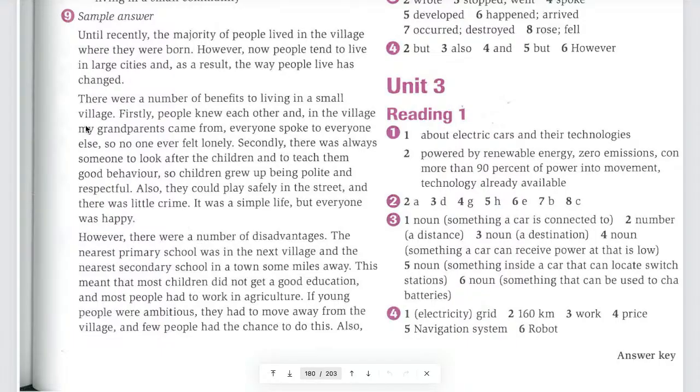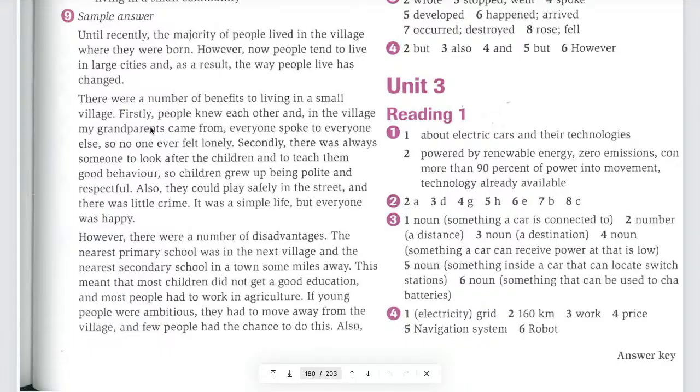Why did he write my grandparents? Because the question asked you to give examples based on your knowledge and experience, right? So that means your own knowledge and experience. So that's why he mentioned my grandparents, because that is based on his experience and knowledge. Do you understand? So he gave one example. In the village my grandparents came from, so that he's giving an example of that to prove the point that people knew each other. Okay? In the village my grandparents came from, everyone spoke to everyone else. That means that everyone knew each other. Do you understand? So that is an example.